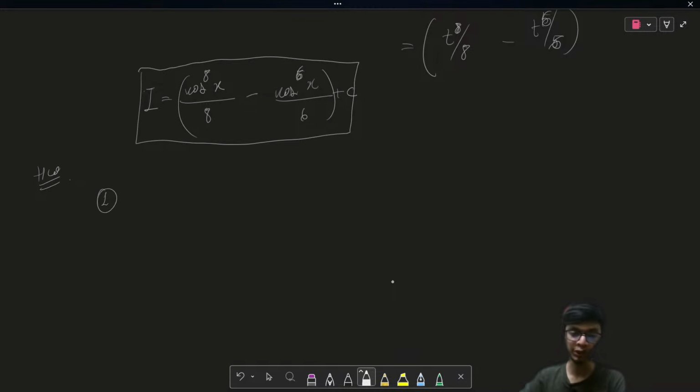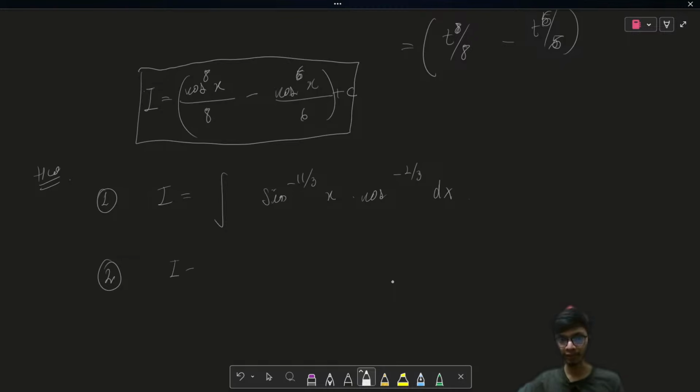The first question that I want to give you as homework is that please try to solve the following integral: integral of sine to the power 11 by 3 x multiplied with cos to the power minus 1 by 3 x. Please try to solve this first problem, which is also a type 3 integral.